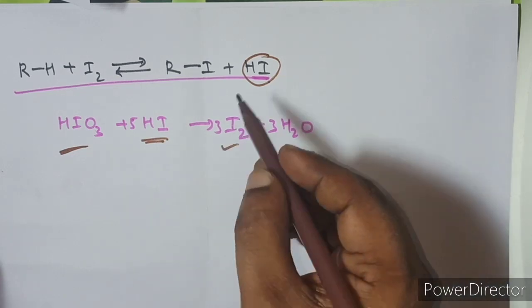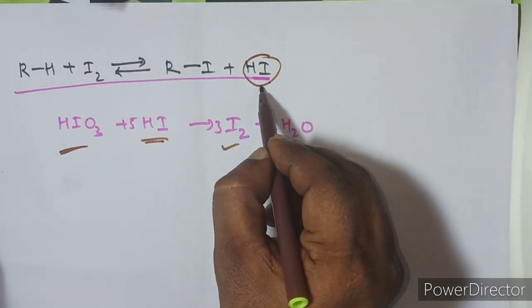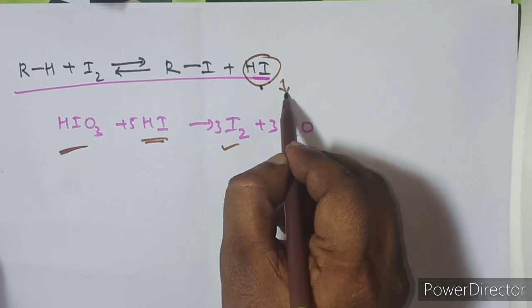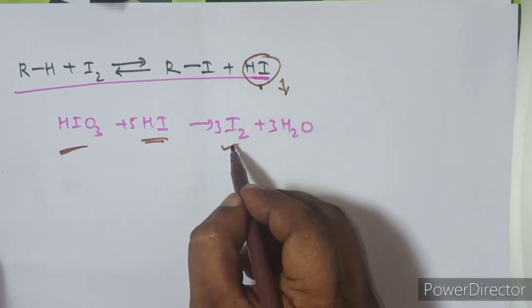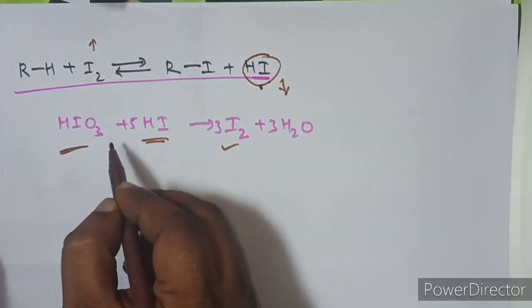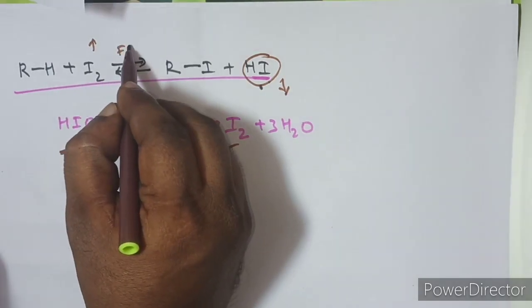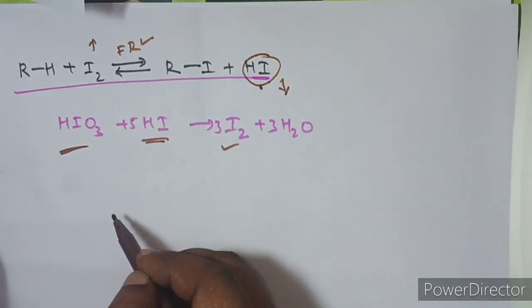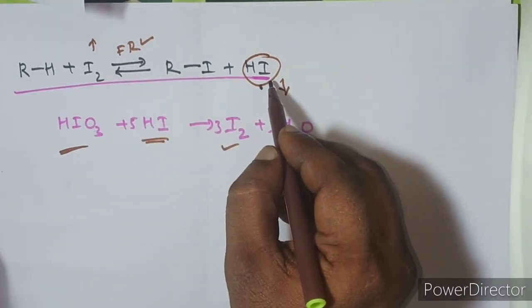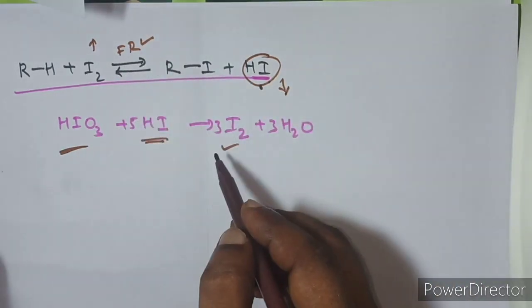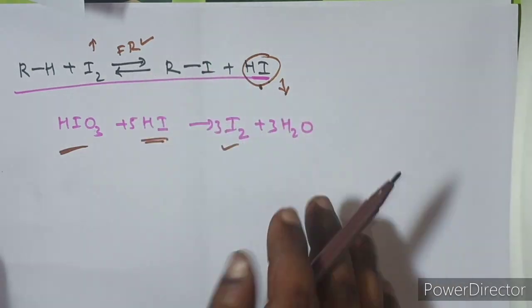It means that what happens? Hydrogen iodide is consumed in the reaction, meaning its concentration is decreasing. Meanwhile, iodine is produced here. That means iodine concentration is increasing. So if the reactant concentration is more, the reaction will take place in the forward direction. So the forward reaction is favored here. If the product concentration is less, the reaction will move in the forward direction. So again, the reaction will proceed in the forward direction.